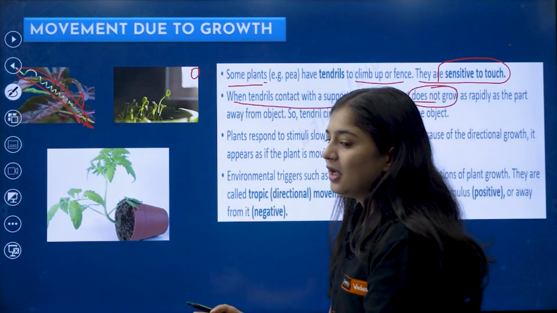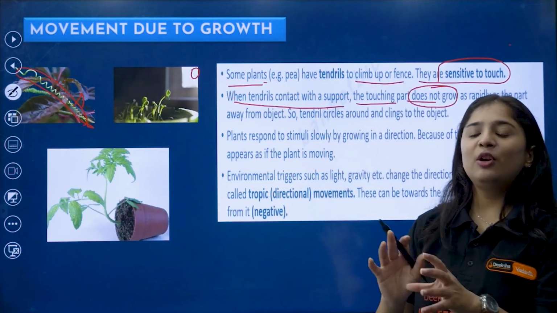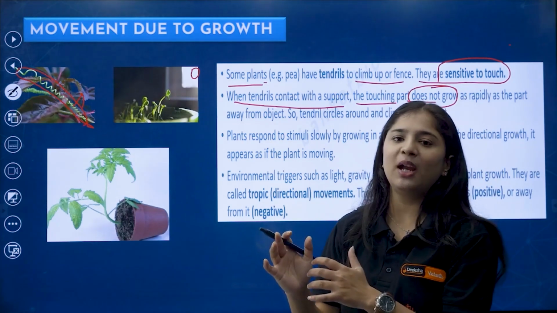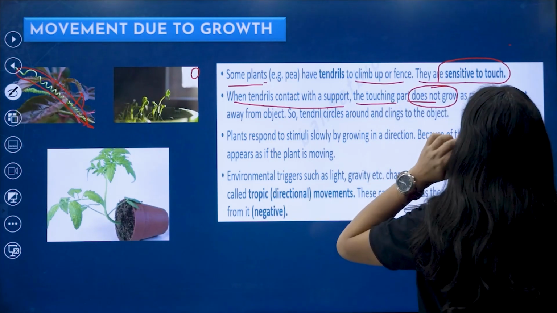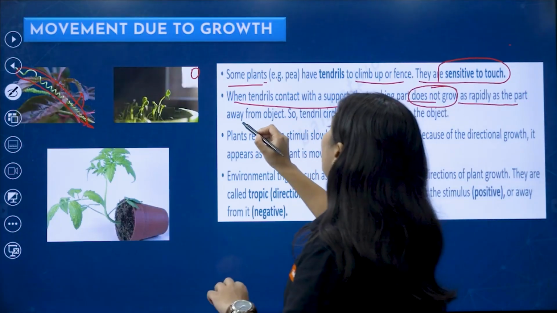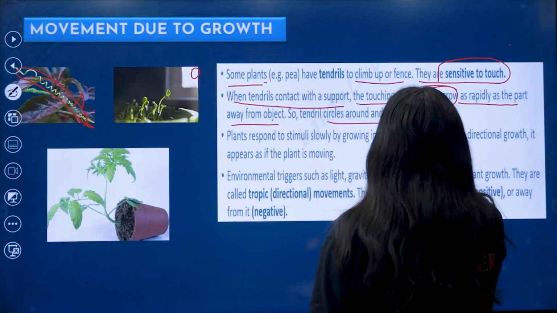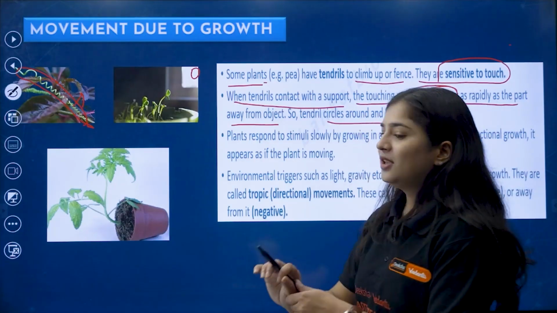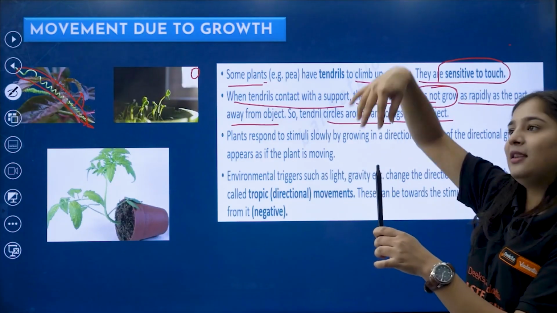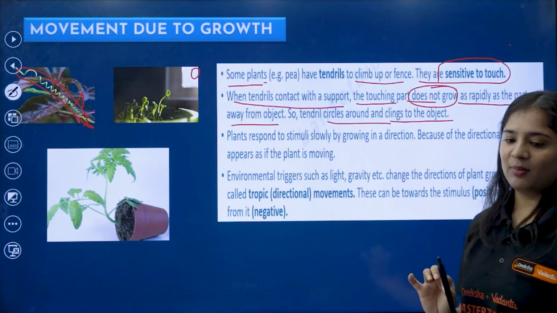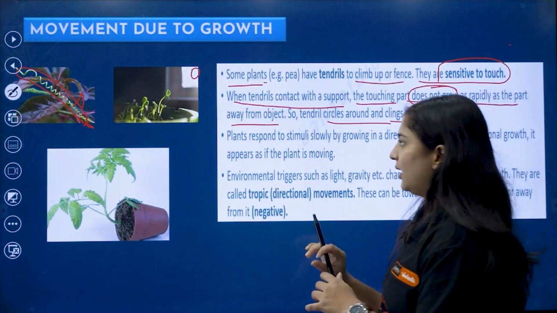See, listen, the main thing here in the movement, you will not be able to see the growth. You will only be able to see the movement here. Tendrils circulate around the object and cling to it. They circulate around the thing and they move on, but growth is not happening. They need a support.